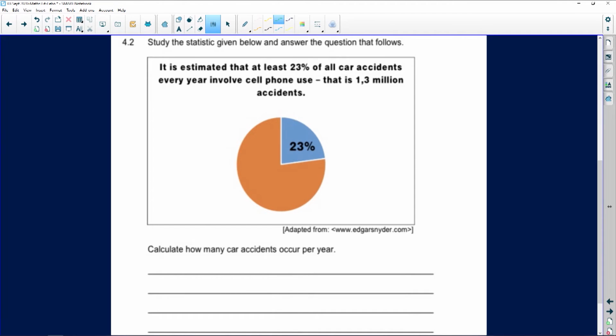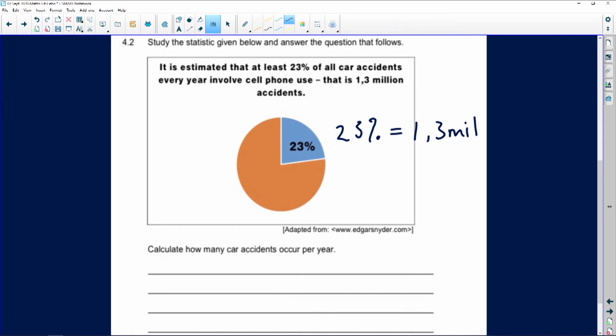I'm going to write that on the side. Don't be scared to write all your notes on the side. So we know that 23%, according to the stat that we've just been given, is equal to 1.3 million accidents, not people, accidents. Be super careful in terms of that.